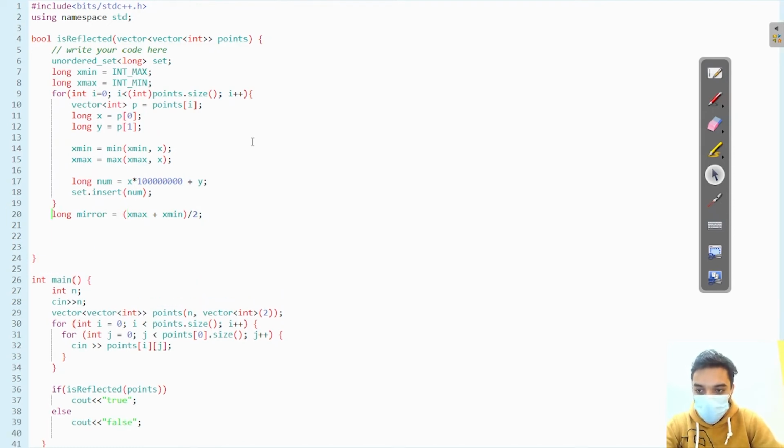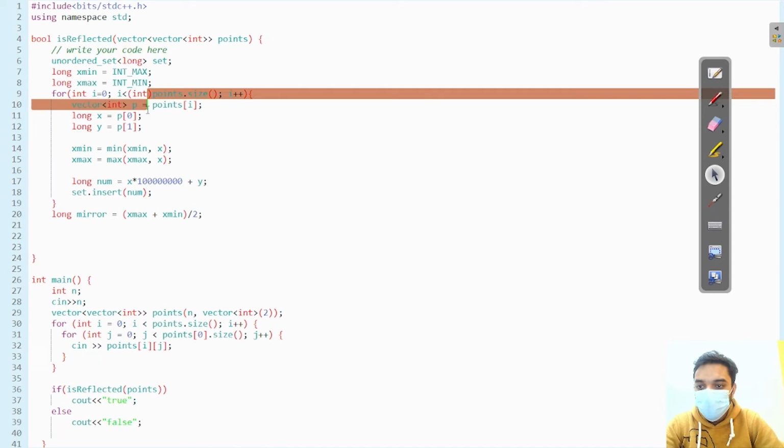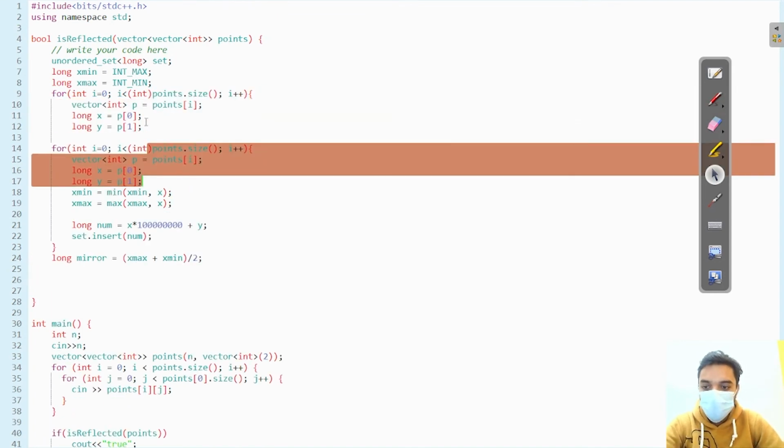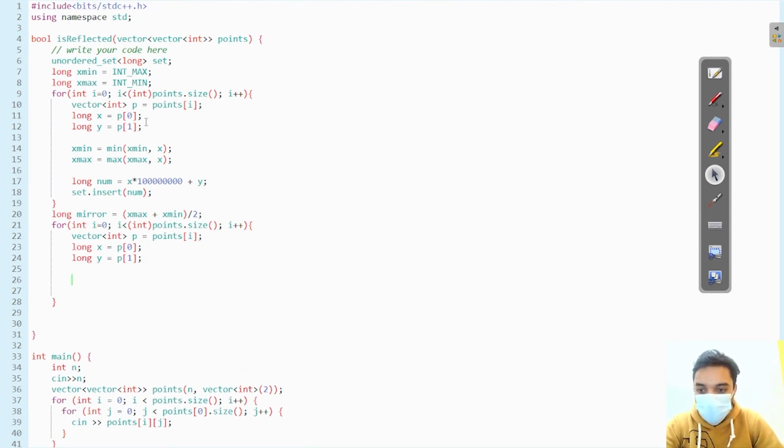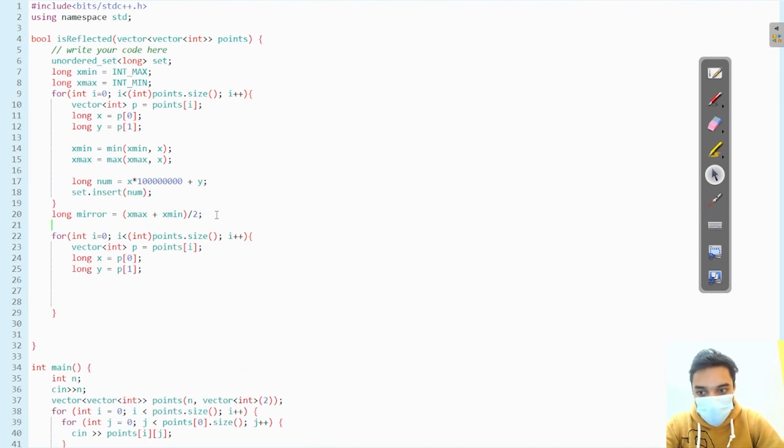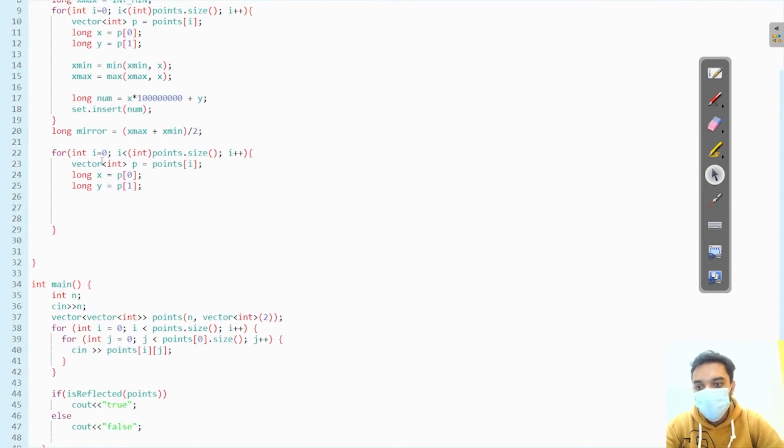So now what we are going to do, we are going to iterate in my 2D vector again. So I'm going to just copy it. We have to copy this much, right? So here I'm having my points now again. Now I'm going to find my image coordinates of these points.